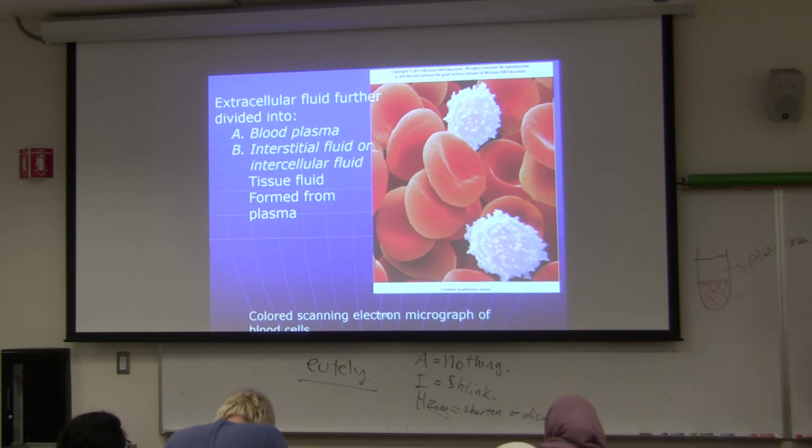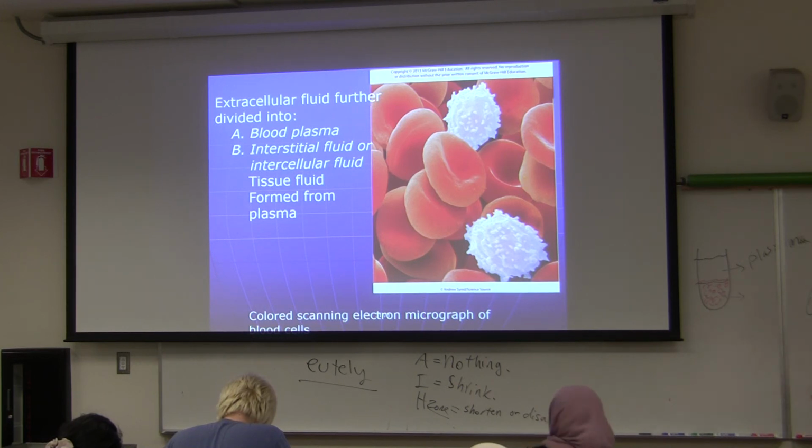Here is a muscle cell, and here is another muscle cell, for example, or a neuron, whatever you have. The fluid right here between these cells, between the tissue, is called interstitial fluid, which is a fluid outside of the cell. Outside of the cell is called extracellular. It's an extracellular fluid, first of all. Then that type of extracellular fluid is interstitial fluid or intercellular fluid, between the cells, between the tissues, and you have that in your body.